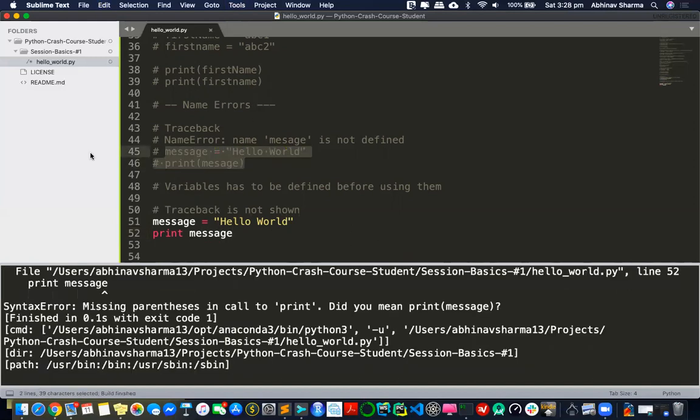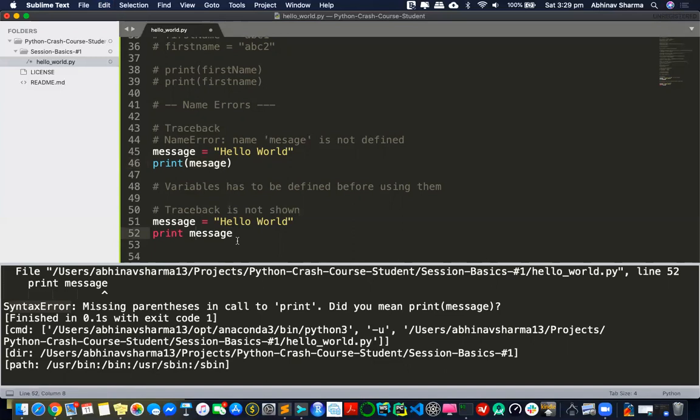I comment it. Now you don't see a traceback, right? Something is a problem, some problem is happening at line 52, but there's no traceback. So that is a syntax error. When Python is interpreting this whole code, syntax-wise the code is not wrong here. Look at the syntax. Have I made any syntactical error? No, I haven't. It's perfectly fine for Python to have message and message. This is not a problem with syntax.